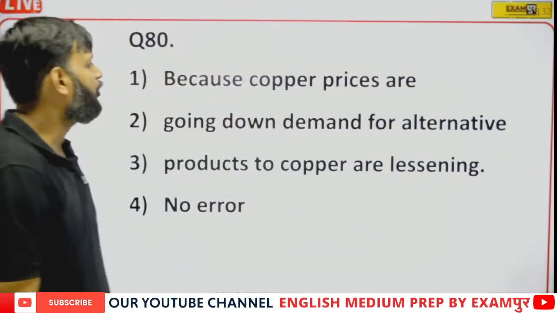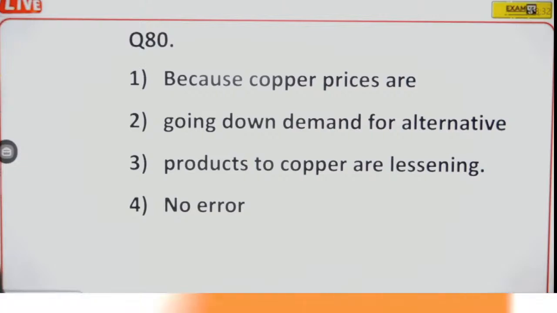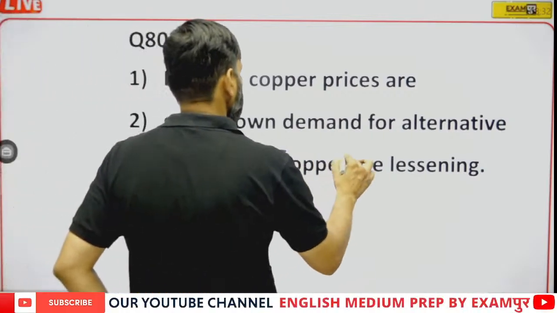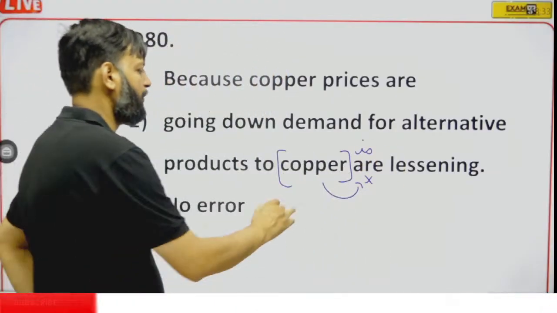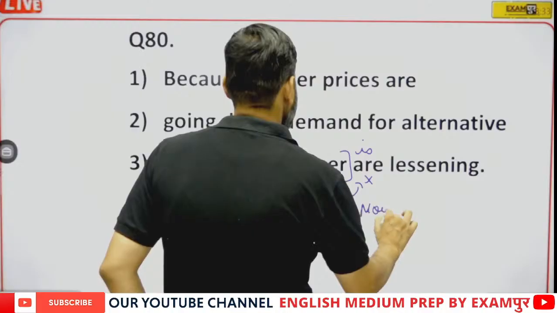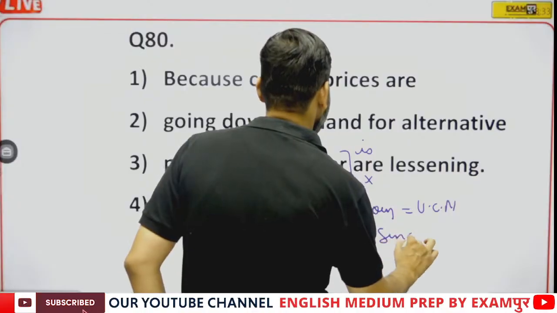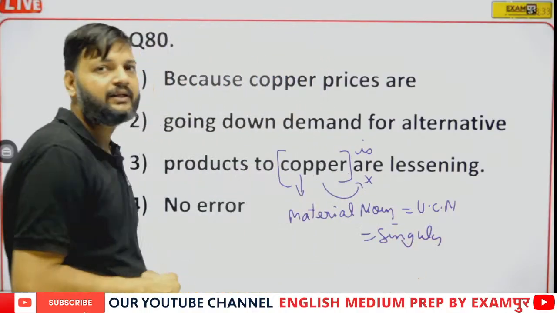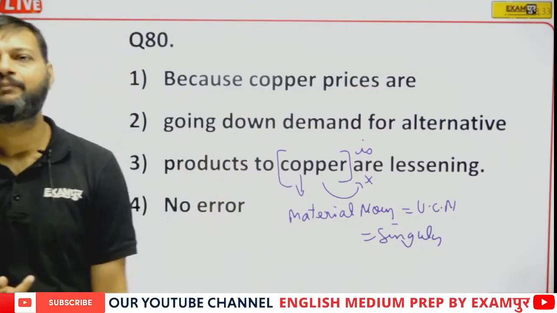Question number 80. Because copper prices are going down, demand for alternative products to copper are lessening. Because copper prices are going down, the demand for alternative products to copper is. Copper is a material noun, and material nouns are uncountable and uncountable nouns are singular. That's why are will be replaced by is.